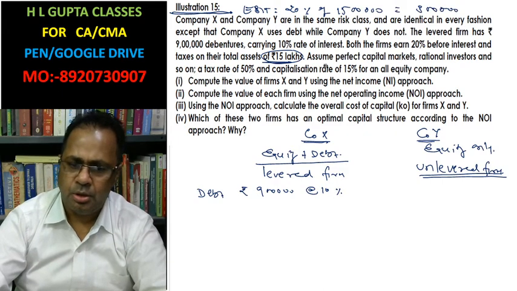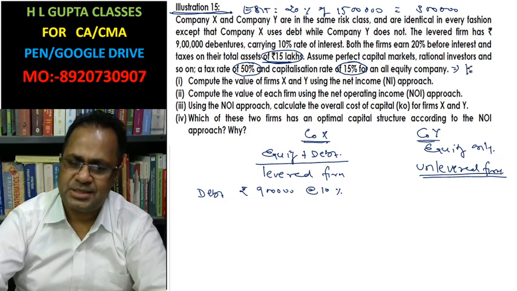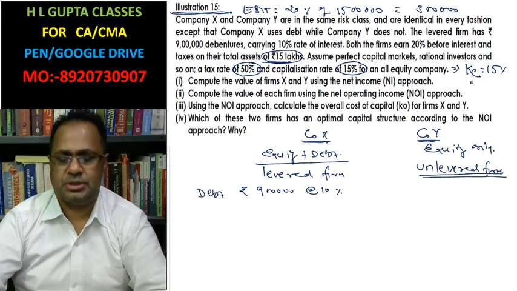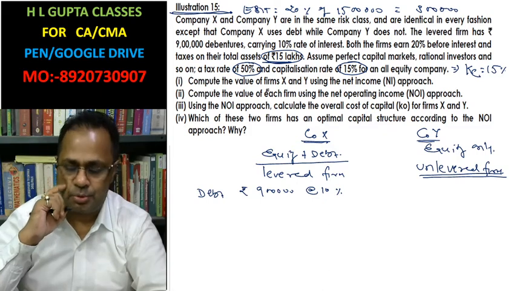Assume perfect capital markets, rational investors, and so on. The tax rate is 50%, and the capitalization rate for equity is 15%. That is equal to cost of equity of 15%. This is given. Compute the value of the firms X and Y using net income approach.